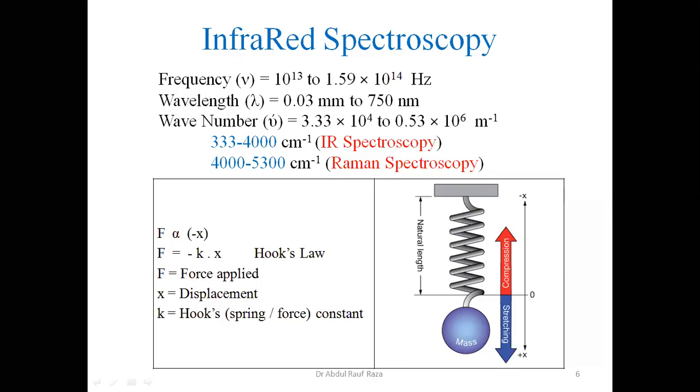Hooke is the name of the scientist who first studied this in physics. Here F is the force, x is the displacement, and k is a constant. This constant is called Hooke's constant. It is also called spring constant. This is also called force constant. All three names are given in different books. You shall find Hooke's constant, spring constant, or force constant.